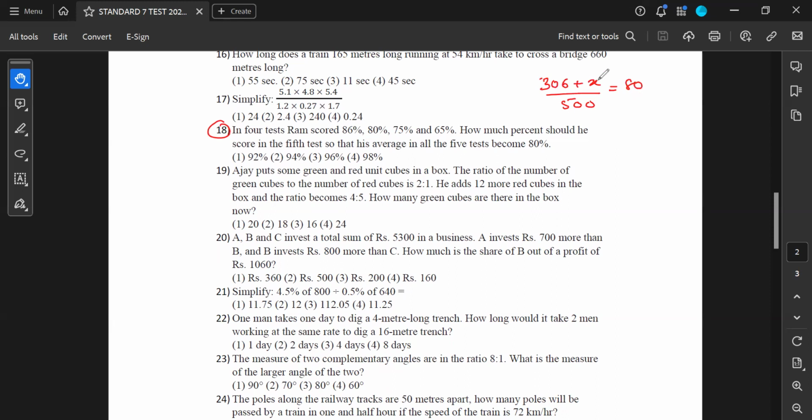Okay, this is the calculation. Sum of 4 tests plus the 5th test divided by the total number of tests is equal to the average value. Sorry, the total is 5 tests, not 500 tests. So I just have to multiply it and get the answer. 306 plus x is equal to 80 times 5, which is 400. So x is equal to 400 minus 306. That is 94. 94% is your correct answer.